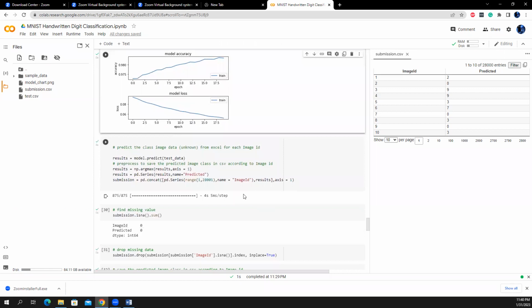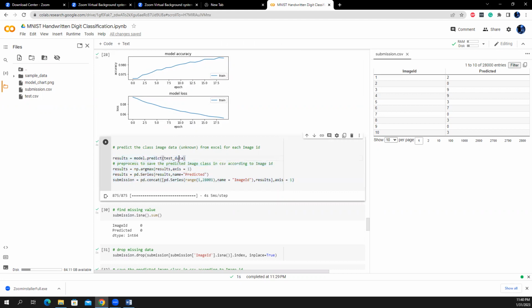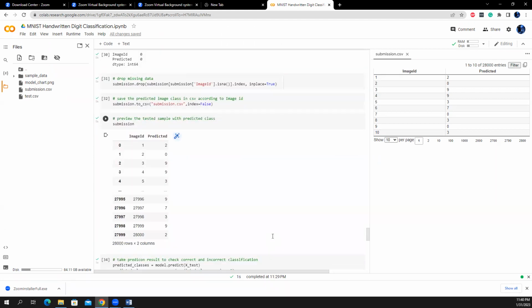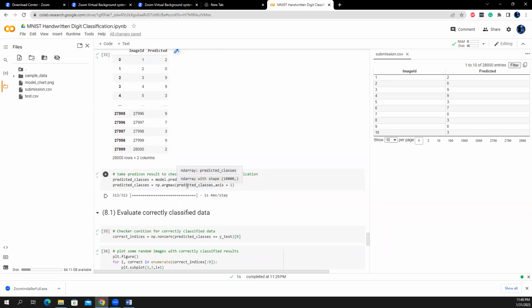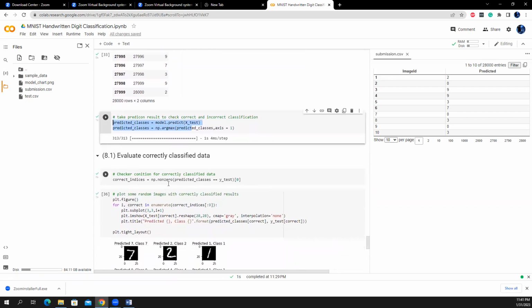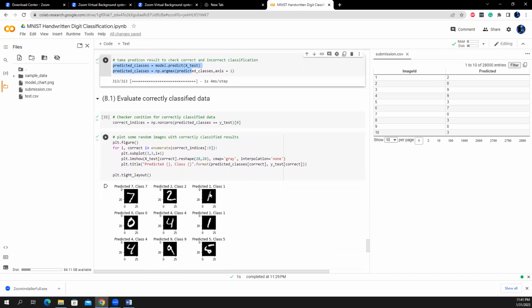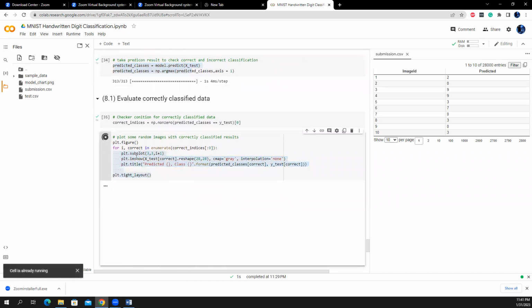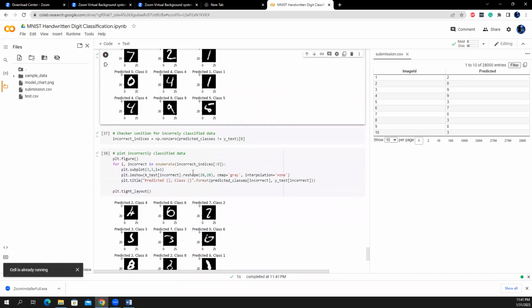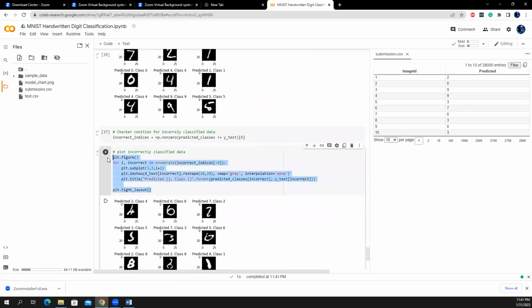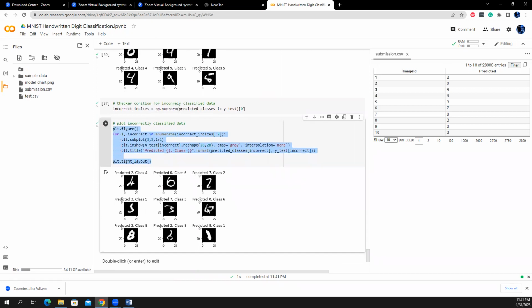And then I just predicted the test, similar to the previous one, to regularize my model to the other data set and also check. So the process is almost the same. Here you can see this is the prediction, and save it to the CSV file for checking. And then I did the same experiment, correctly classified or not. And then I have to check which are the wrongly classified. So here you can see it's predicted as 0, but originally the class is 6.